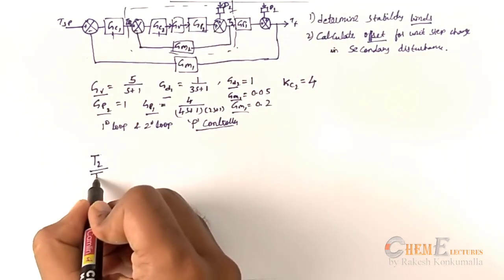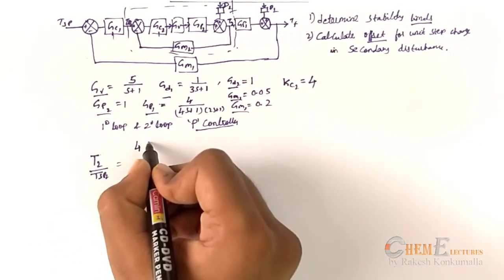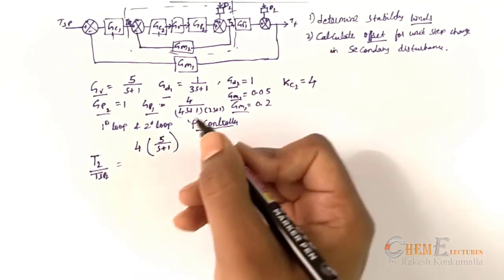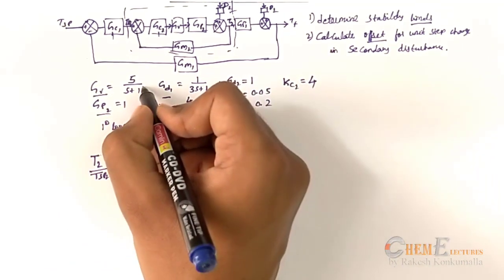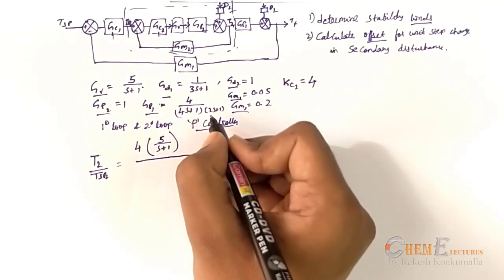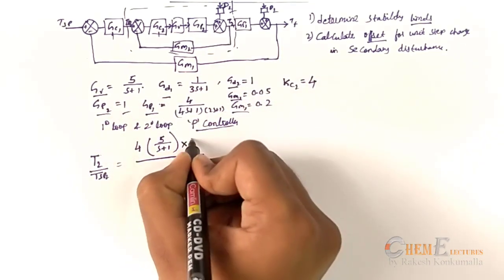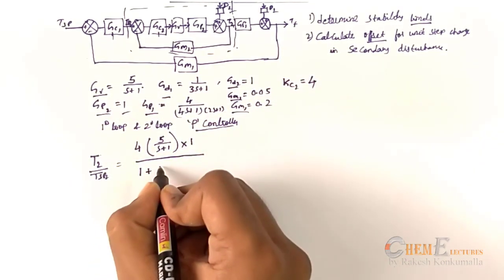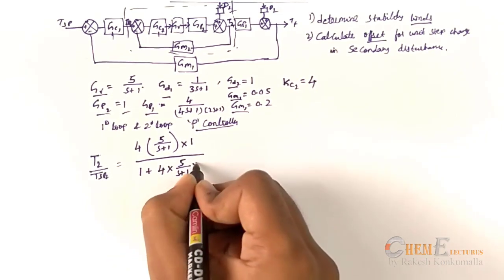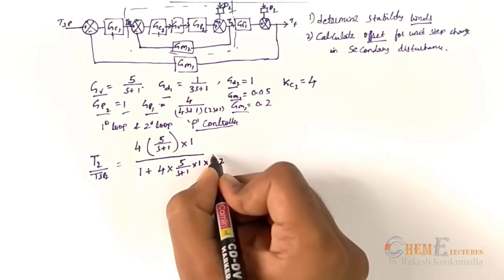T2 by Tsp2 is equal to 4 into 5 by s plus 1, that is Kc2 into Gv into Gp2, that is 1, divided by 1 plus Kc2 into Gv into Gp2 into Gm2, that is 0.2.